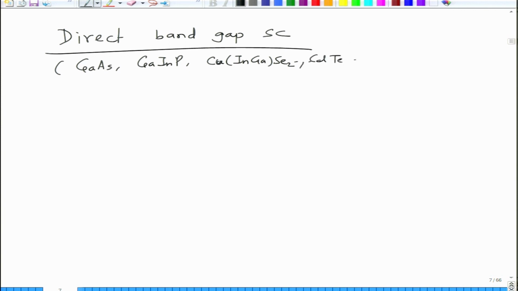So most of these are direct band gap semiconductors. In these cases, alpha of h nu, the absorption coefficient, is given as a constant B star divided by h nu into h nu minus Eg to the power 3 by 2. This is the absorption coefficient for a direct band gap semiconductor.